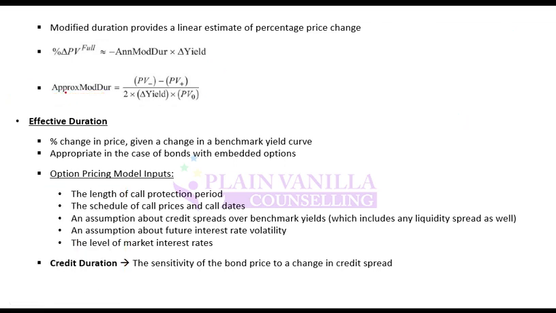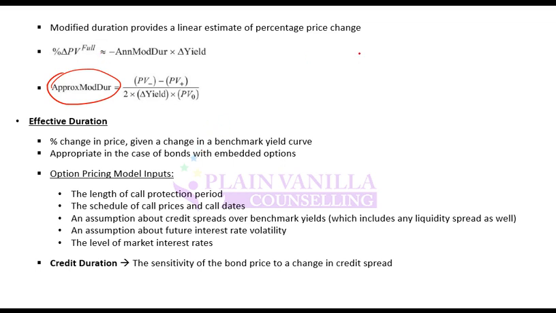Now the question is, what is this? This is approximate modified duration. Now the question is, what is it telling you? It is telling you how much price will change if yield changes. But is it telling you the actual change in price in dollar terms? No. It is telling you the percentage change in price. That in percentage terms, how much will it change if yield changes by 1% or 1 point.